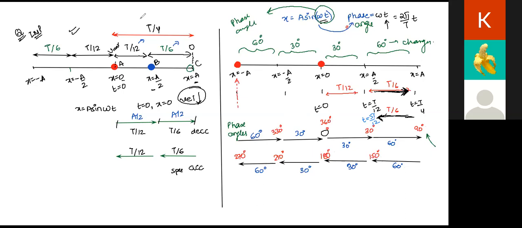So class, this was called one oscillation. A particle starting from the mean position, going to one extreme position. See here, I'll draw this for all of you. The particle started from the mean position, went to the extreme, right? There its velocity became 0. Then it started coming back here. Again, its velocity became maximum. Then again, it goes back and then comes. This is called one oscillation. Write it down, class. Write it down in your note. What is one oscillation? Full circle, full one distance traveled, right? This is called one oscillation.